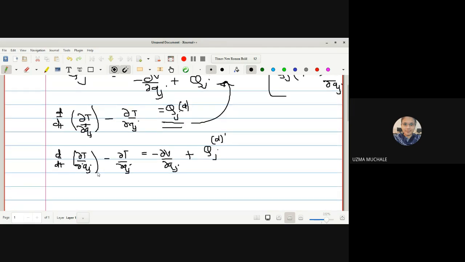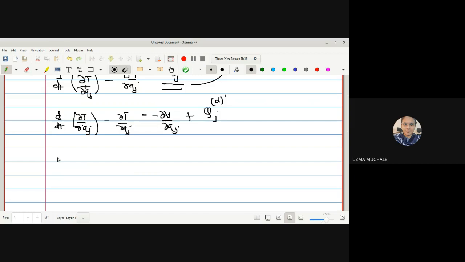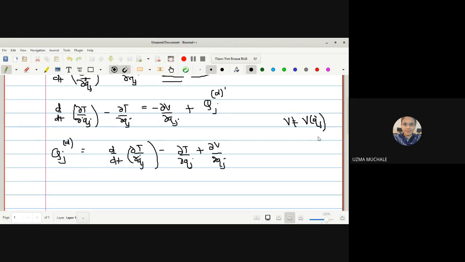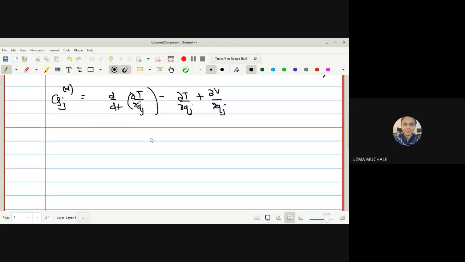So we remain with d/dt of ∂T/∂q̇_j minus ∂T/∂q_j, and this minus becomes plus ∂V/∂q_j. Again here we have considered the conservative as well as non-conservative system. So we know that potential energy is not a function of generalized velocity in case of a conservative system. Hence again we can write down the same thing.